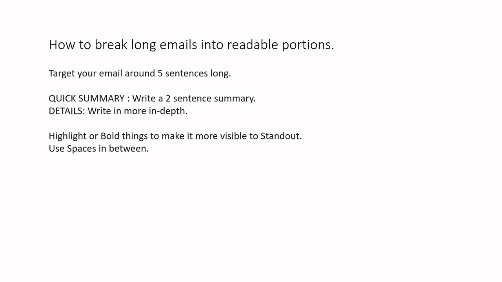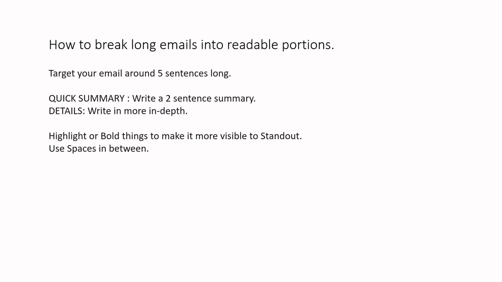Next is how to break long emails into more readable portions. The general guideline is that you try to restrict your email to 5 sentences. If you are supposed to write an email that is more than 5 sentences long, you can divide that email into a more readable format.